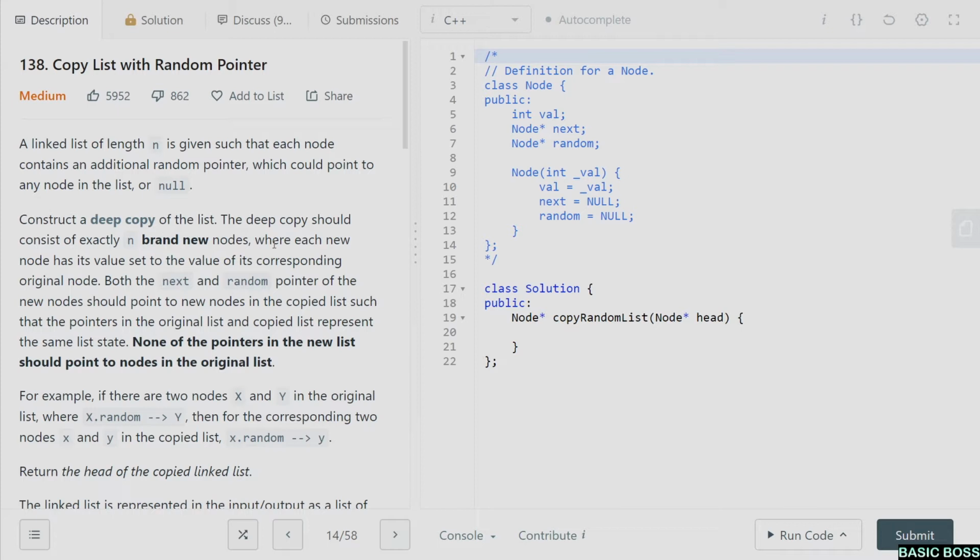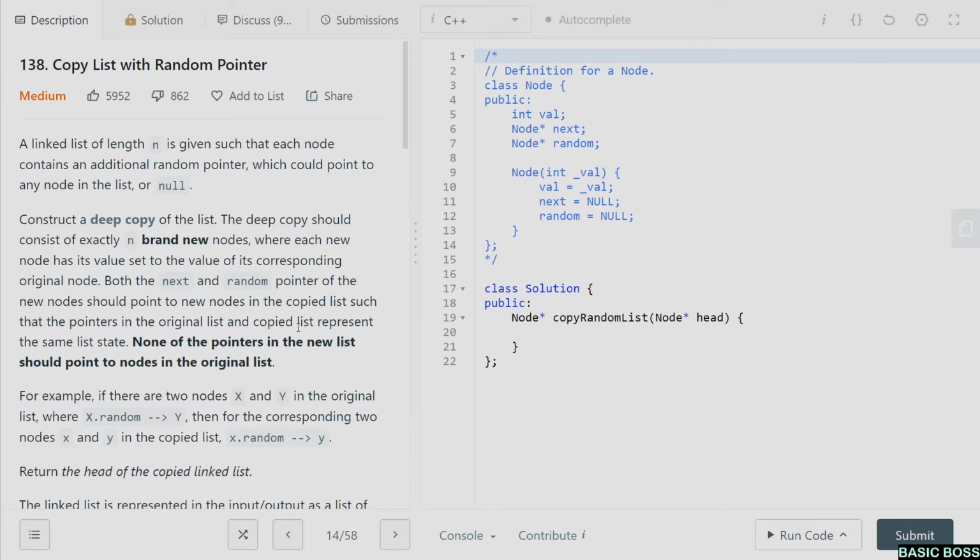So we are supposed to construct a deep copy of the list, and the deep copy should consist of exactly n brand new nodes where each new node has its value set to the value of its corresponding original node. Both the next and random pointer of the new node should point to the new nodes in the copied list such that the pointers in the original list and copied list represent the same list state. None of the pointers in the new list should point to nodes in the original list.